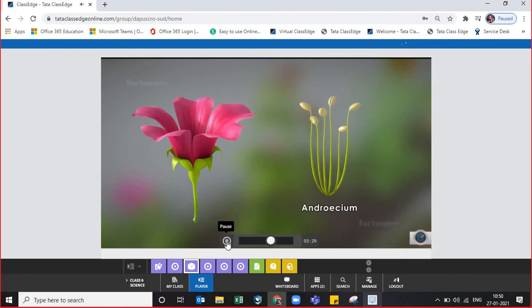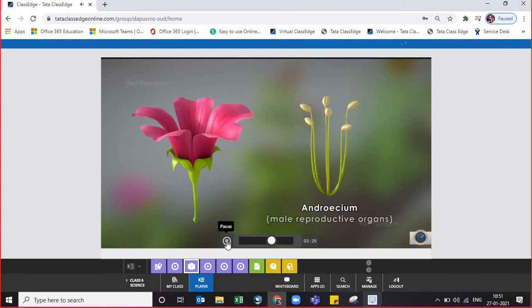The androecium is the next whorl. The other name of the male part, that is anther and filament, you know, is stamen. It is also known as androecium. You can see the spelling: A-N-D-R-O-E-C-I-U-M, androecium.